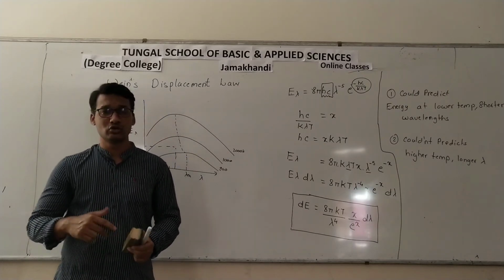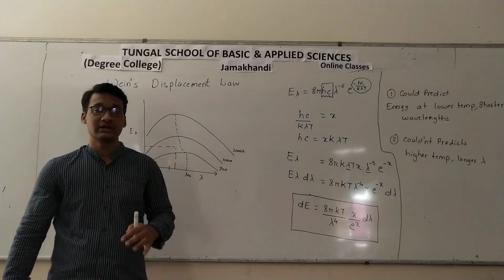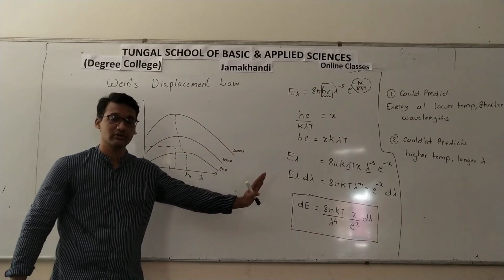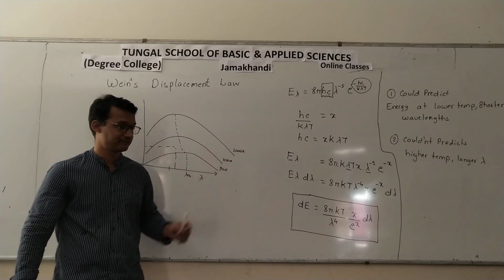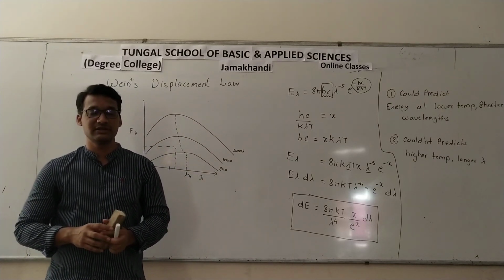So we have two more equations on this same graph, which will try to do the same thing. They will try to predict the nature of this curve and find the equation for this graph. I hope you have understood Wien's displacement law.